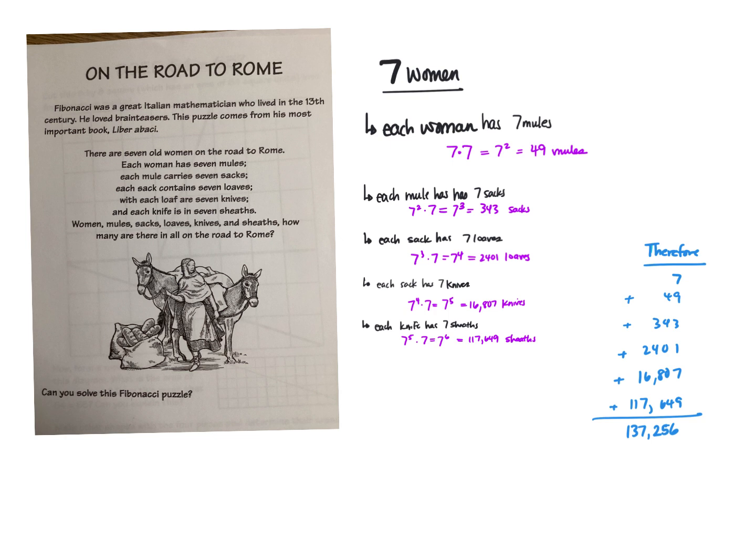My 5th activity was these Fibonacci puzzles. You can see that I filled this out: each woman has 7 mules. So this was 7 women times 7 mules is 7 squared. Each mule has 7 sacks, right? 7 loaves, 7 knives, and then 7 sheaves for each knife. And so this is how I arrived at my total of 137,256 options, or totals.